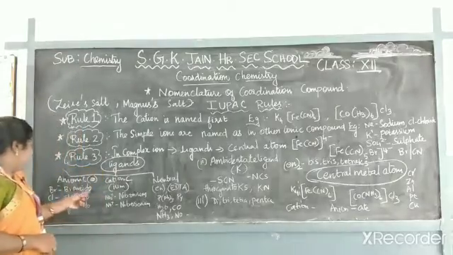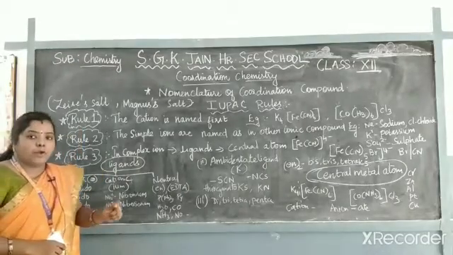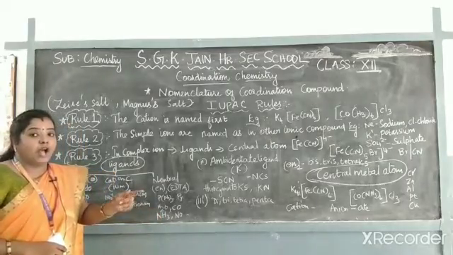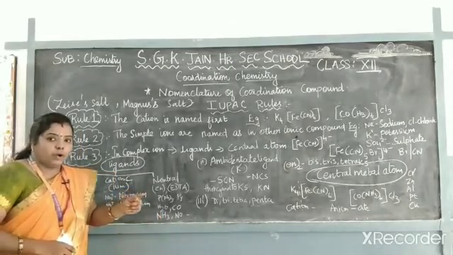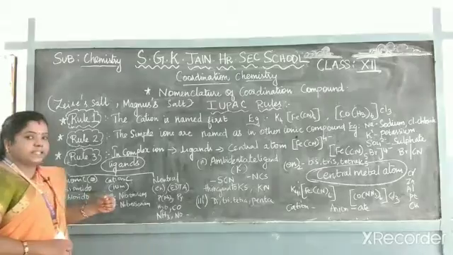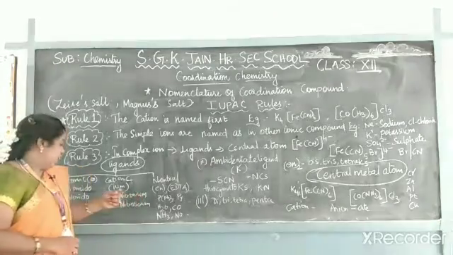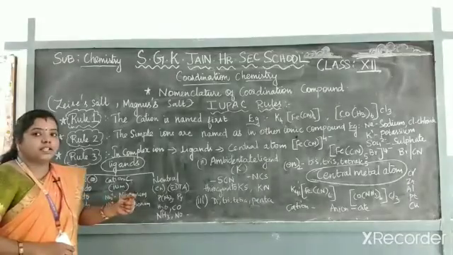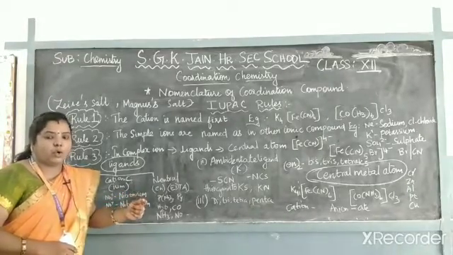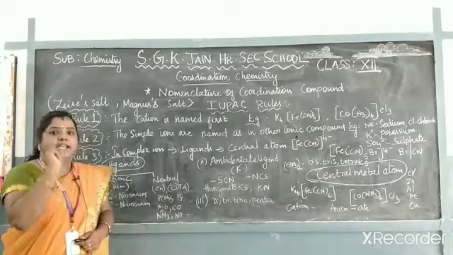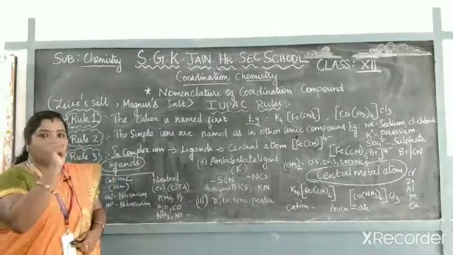For example, if Br is there, it means bromide. The actual name of Br is bromide, but you have to give it as bromido. Chloride, Cl, means chloride; you have to give it as chlorido. Then cyanide, you have to give it as cyanido. If the ligands are anionic, the name ends with O.